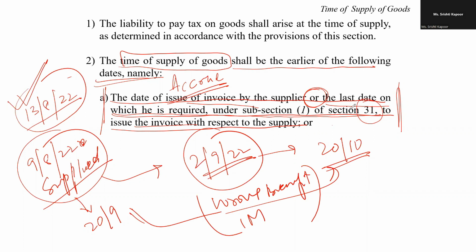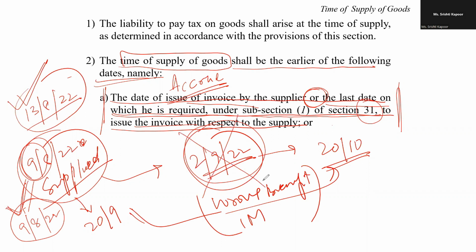So my dear friend, in case I am removing the goods on the 9th of August, I am supposed to raise the invoice on the 9th of August only. Even if I raise the invoice on the 2nd of September, my liability will not be based on this. It is wrong. They can impose a penalty on me because there will be a movement of goods without invoice. There will even be a penalty of 100% under various sections